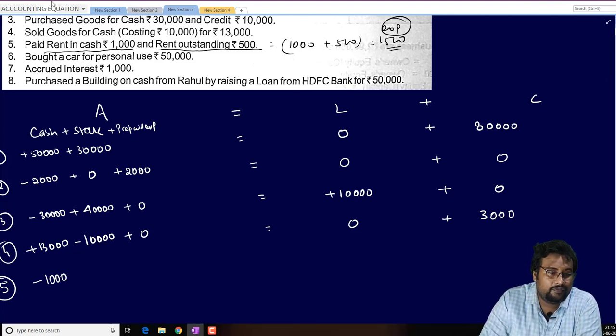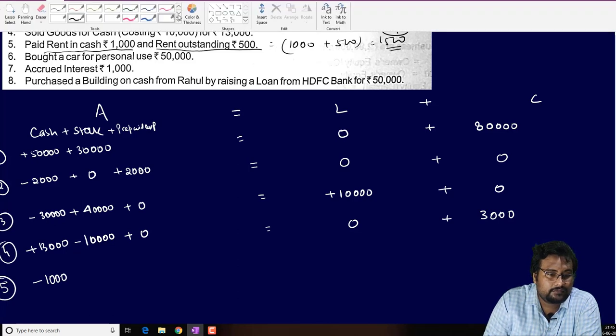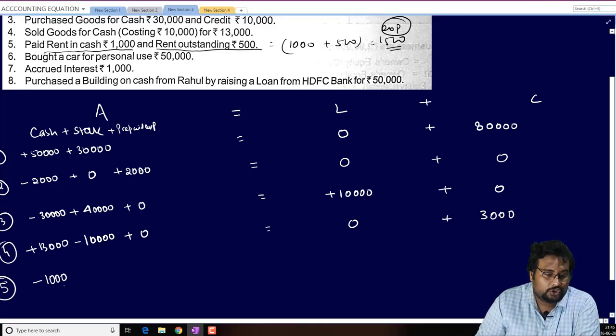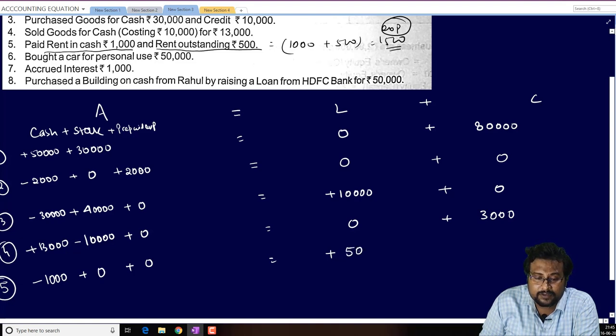So see how we will solve this. Minus 1,000 from cash, no effect on stock, no effect on prepaid expenses. There is a future payment of 500 as outstanding expenses.